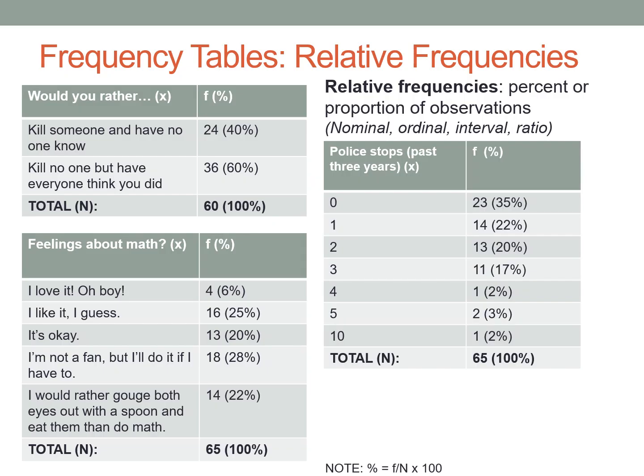Finally, we can do the same thing with our police stops table here. And we can see that 35% of students had no police stops in the past 3 years, 22% had only 1, and then we can match those percentages with other numbers of police stops as well. So relative frequencies, also useful for getting information from the table at a quick glance.